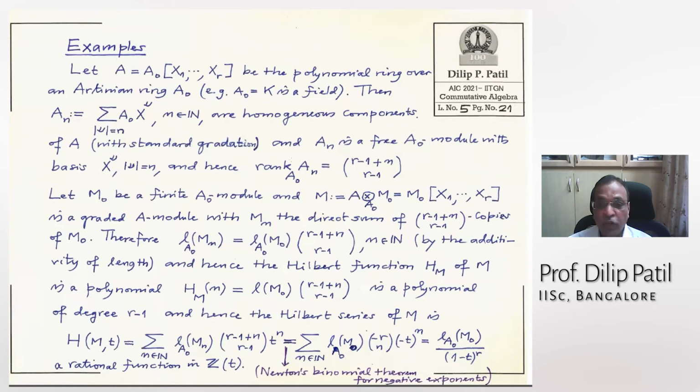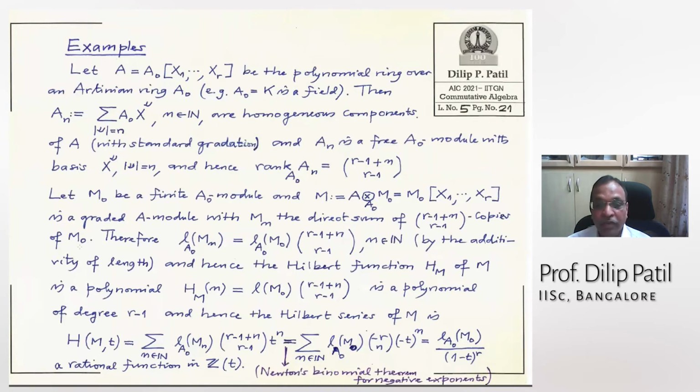All right. So it is easy to count. You have to find your way of counting. How are you going to count the things? Okay. And now let us take M0 to be a finite A0 module and M to be A tensor M0 over A0. That means that I am considering polynomials in these r variables with coefficients in M0, and that is a module over A. Obviously, that is a module over A, and also obvious that it is a graded A module. And what are the Mn's? Mn's are the direct sum of so many copies of An's.